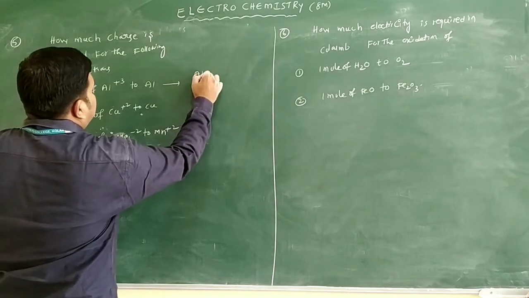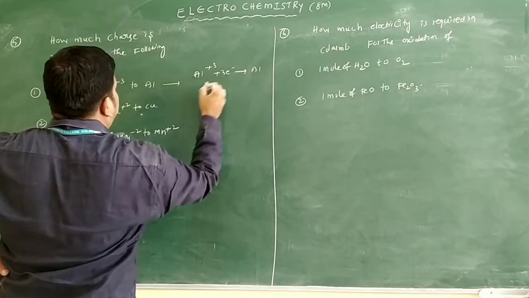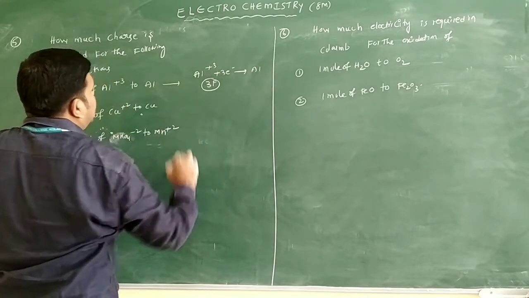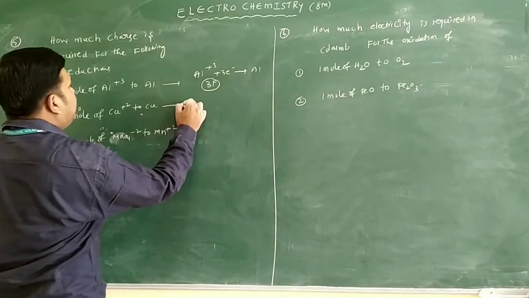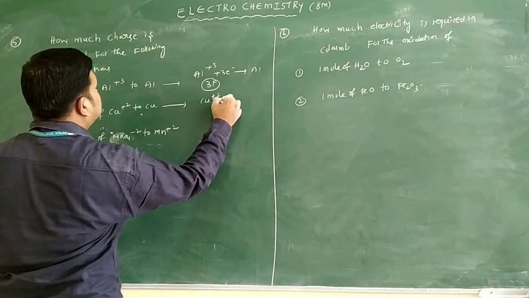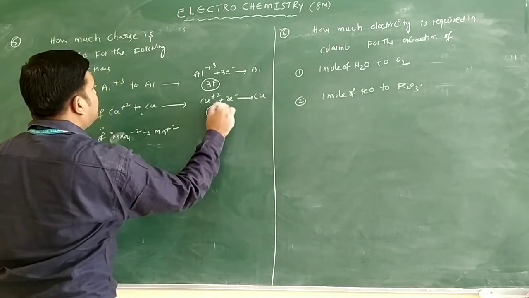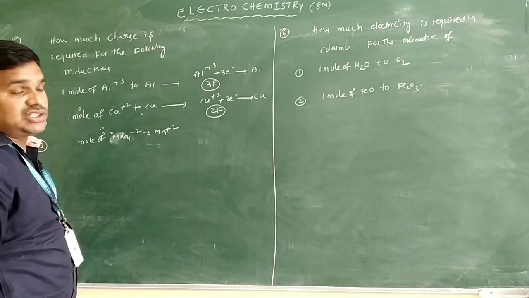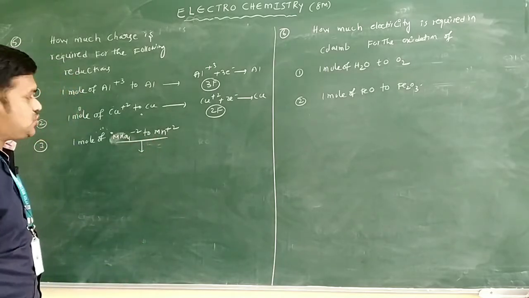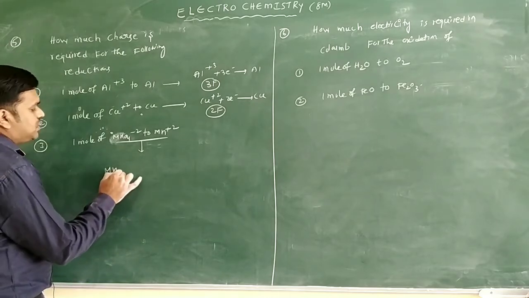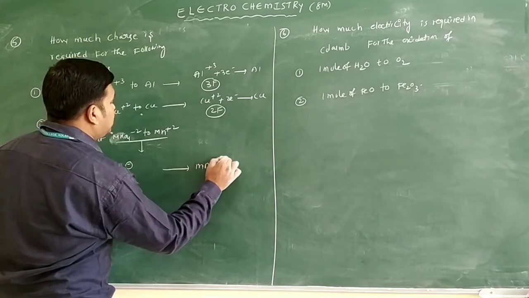Al plus 3 gains 3 electrons and converts into Al. How many farads are required here? 3 farads only, or you can write 3 into 96500. Next, Cu plus 2 gains 2 electrons and converts into Cu. How many farads are required? 2 farads only, because 2 electrons change. Next we have MnO4 minus to Mn plus 2. Generally MnO4 minus converts into Mn plus 2.